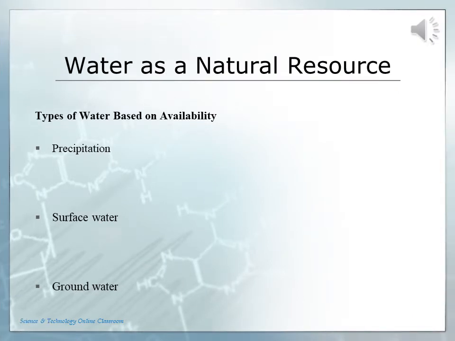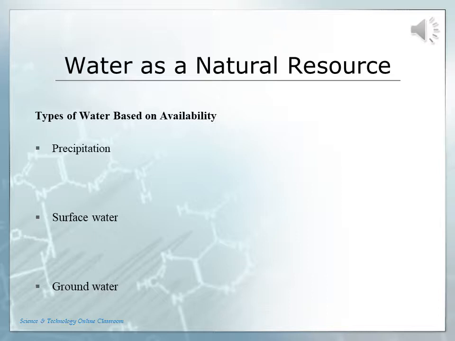Types of water based on availability. What happens to the raindrops when they fall onto Earth? Sometimes they flow, sometimes they are absorbed by the soil, and sometimes they gather in muddy puddles. Condensation of atmospheric water vapor that falls under gravity is called precipitation/rain.